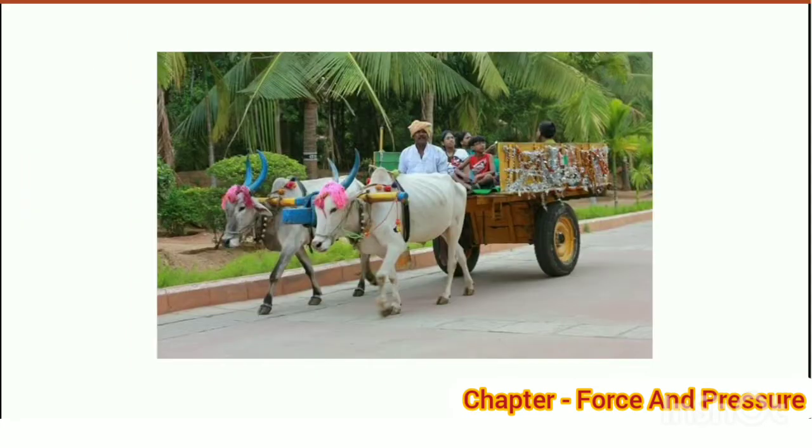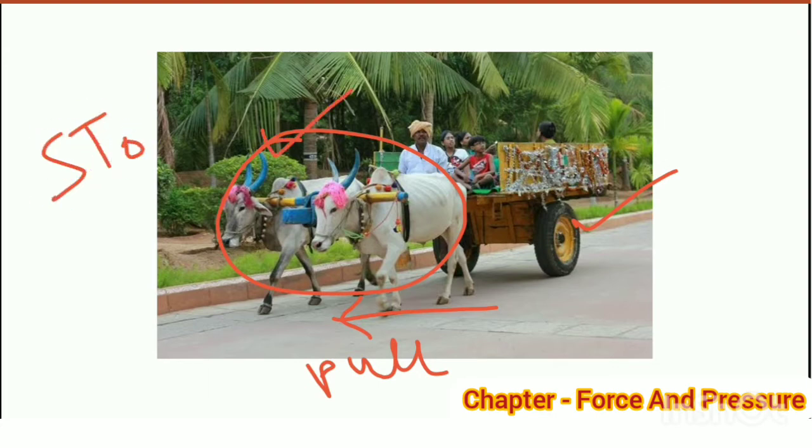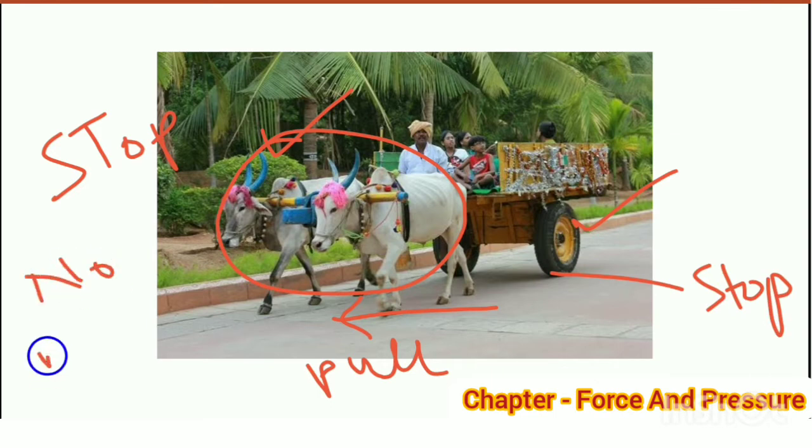A bullock cart only moves when the oxen pull the vehicle by using their muscle power. But as soon as they stop, the cart also stops. Hence, there exists no motion or force.